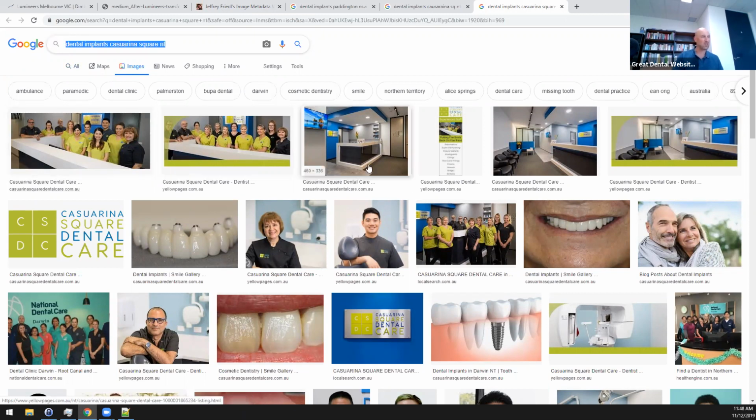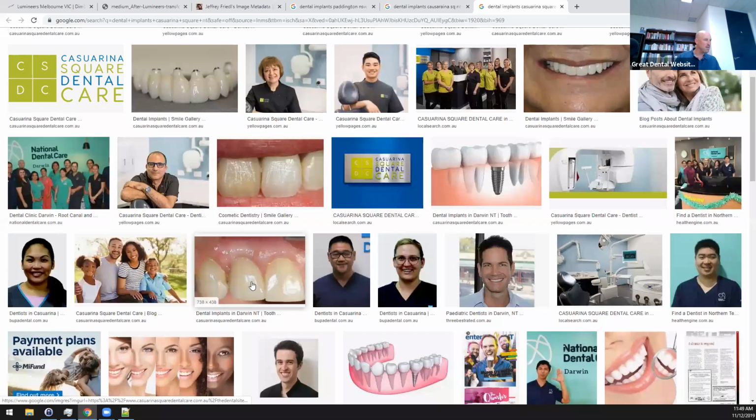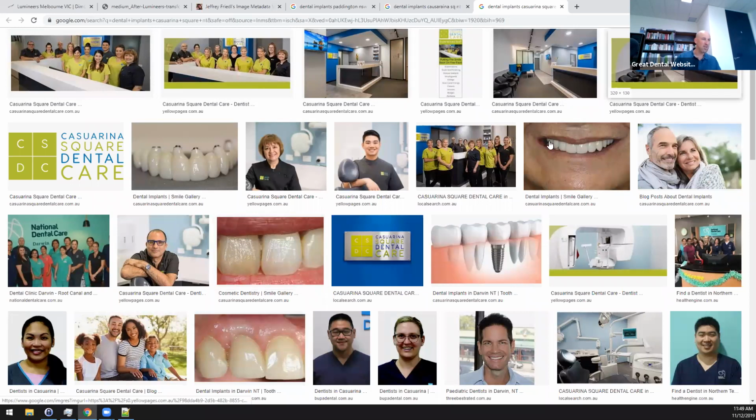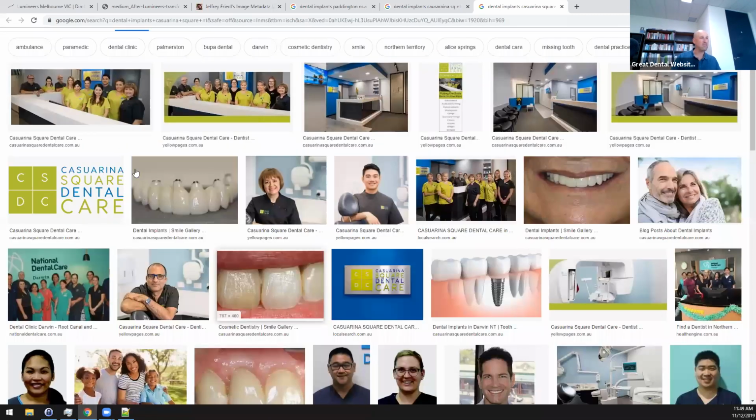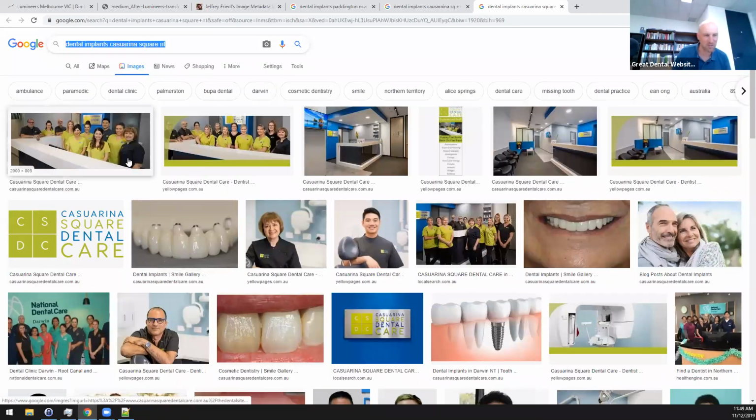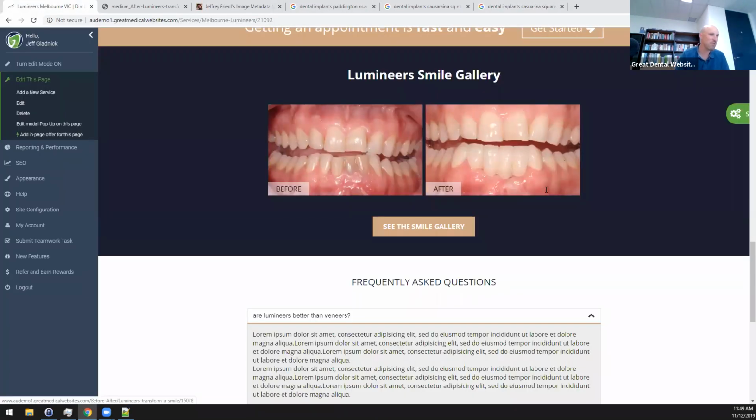People do search that a little bit. And now we've got before and after cases coming up in here for this client, and they're taking a lot of the real estate on this page. You can see Castlereagh Square, that's National Dental Care, Yellow Pages, that's Castlereagh Square. But a lot of these images can help you with that if you do this kind of stuff automatically. So let's go back to our example test site here.